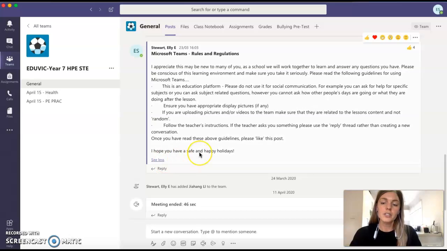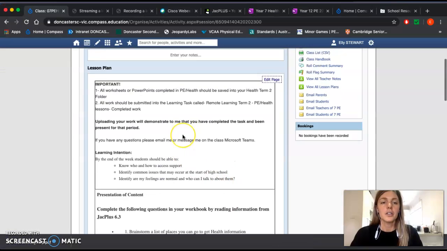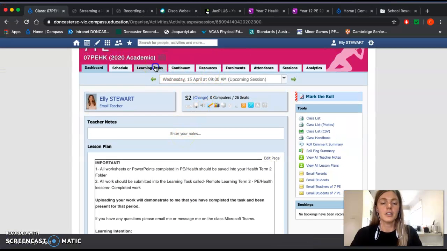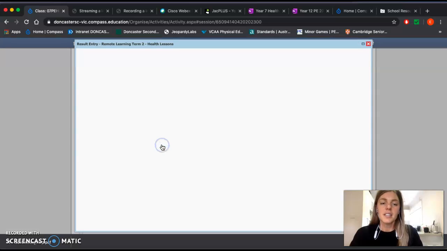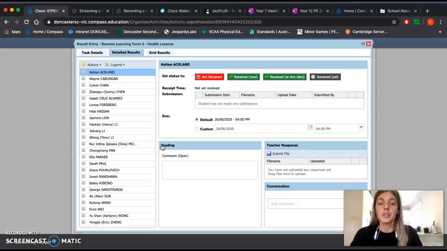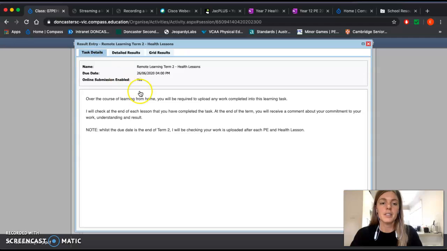When I'm asking students to upload work, that will be back on Compass. So if I go onto Compass and I go to learning tasks, I've created 2 for remote learning. One is for health and one is for our pre-PE prac lessons. This task here we'll be using all term, and what it says here is that I will be continuing to check and they'll be uploading more and more content.